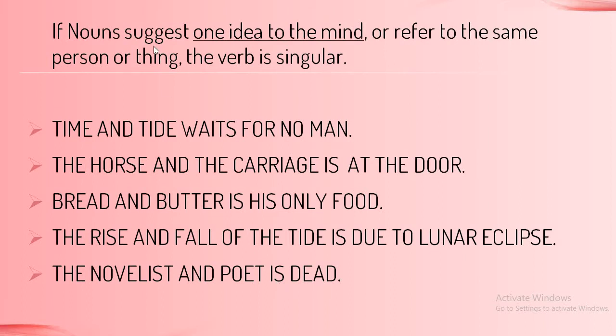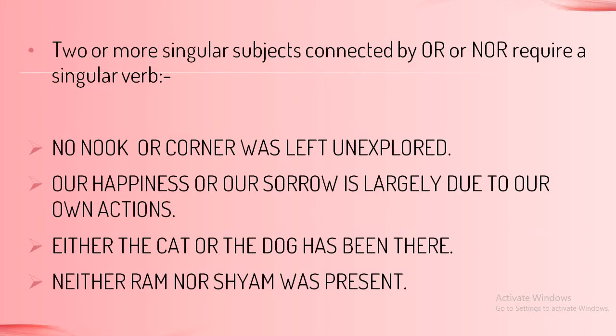So let us revise it once again. If nouns suggest, the nouns used in a sentence as in time and tide, horse and carriage, bread and butter, rise and fall, novelist and the poet. So when the nouns suggest one idea to the mind or refer to the same person or thing, the verb is considered singular. Let us go to the next slide.